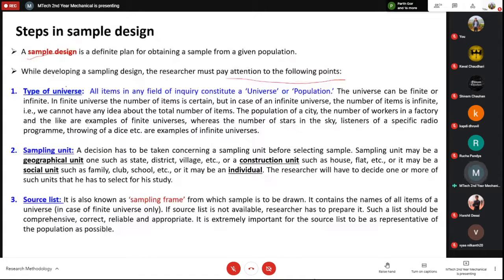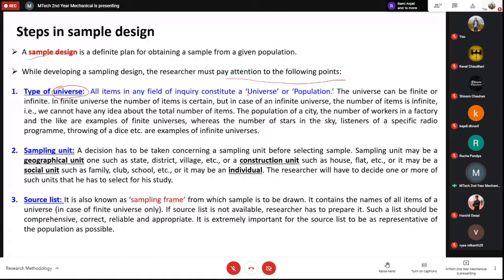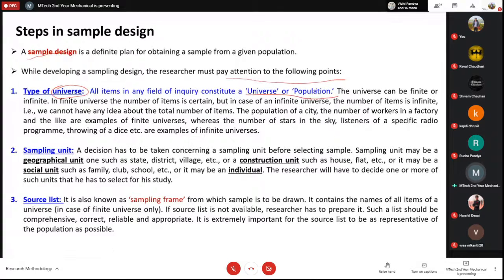Now when I say this universe, in research methodology, universe actually means population. Okay, it doesn't mean the physical universe. So all items in any field of inquiry constitute a universe or population. So universe or population are used interchangeably in research methodology. Okay, so whenever I say universe, it means a population. It doesn't mean the entire universe. So the universe can be defined.